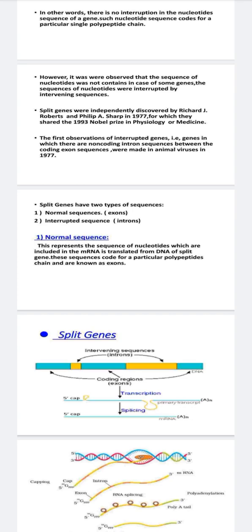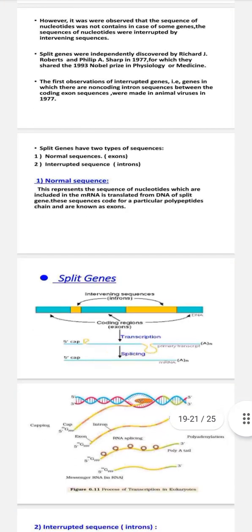Normal sequences are exons, and interrupted sequences are introns. So we have to be very clear. We need a normal sequence which has the production level for the next steps: transcription, translation, and finally the production of your protein. So the sequences should be in a proper way. Only coding sequences should be present. No non-coding sequences should be present.